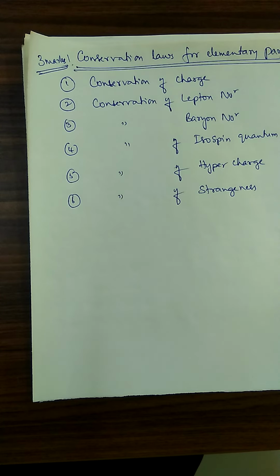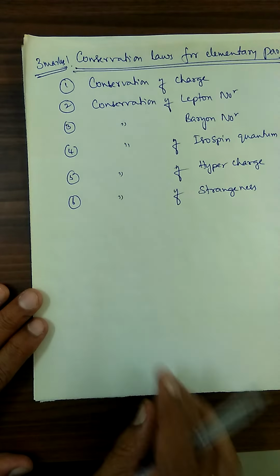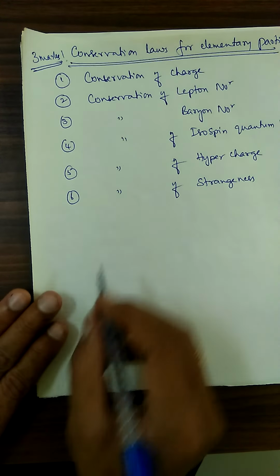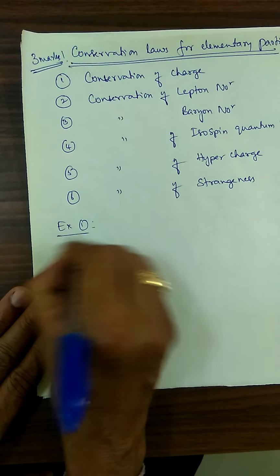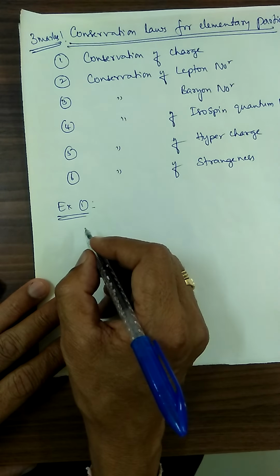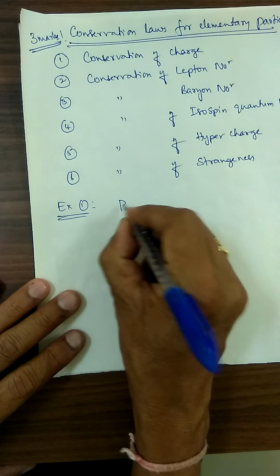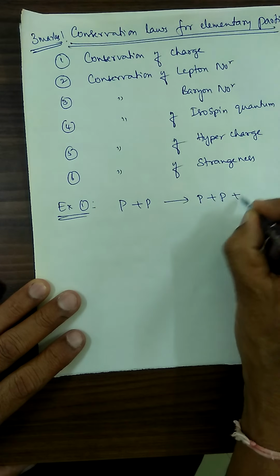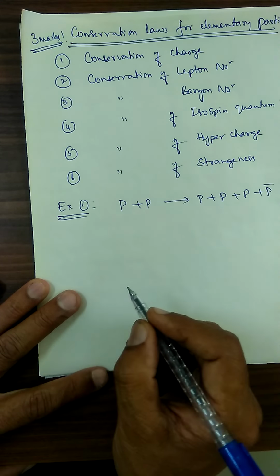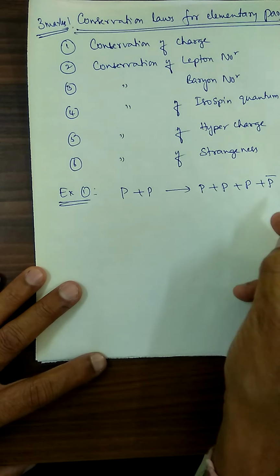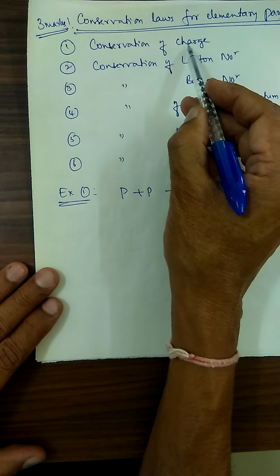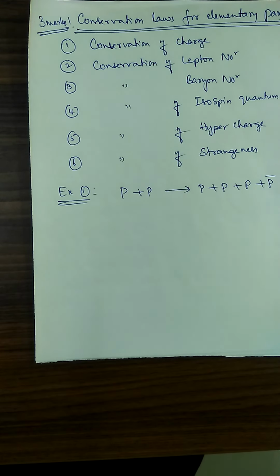Now let us consider some problems, one or two, so that you can understand. For example, number 1. You see whether this formula, P plus P, where P is the proton, gives rise to P plus P plus antiproton. This is the production of an antiproton. Does conservation of charge hold good or not? We have to see.